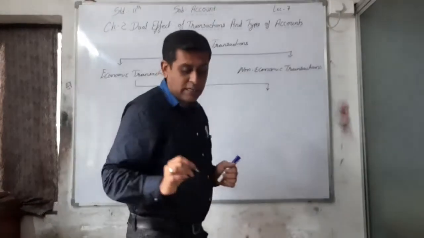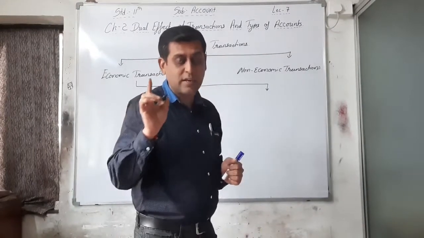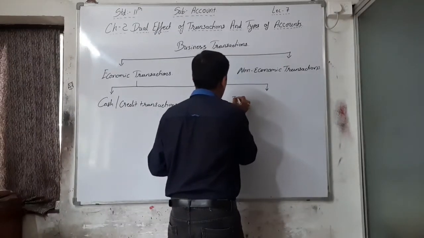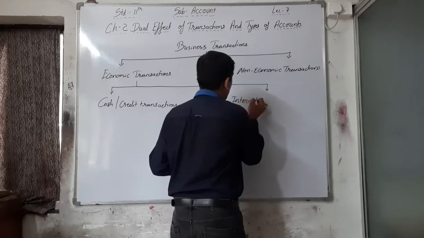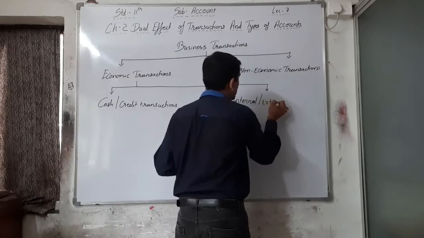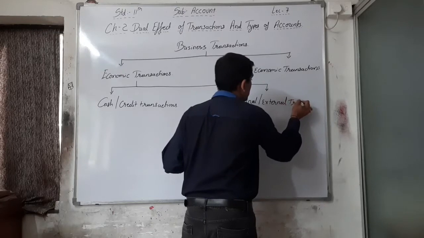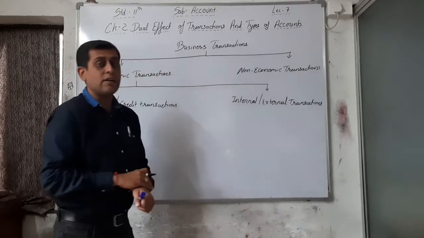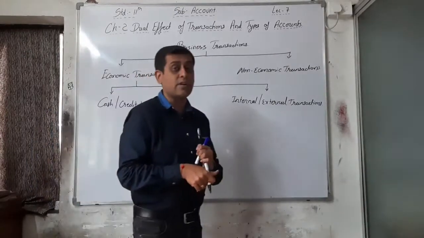First is cash or credit transactions, and second one is internal and external transactions. Right? Internal and external transactions and cash and credit transactions.